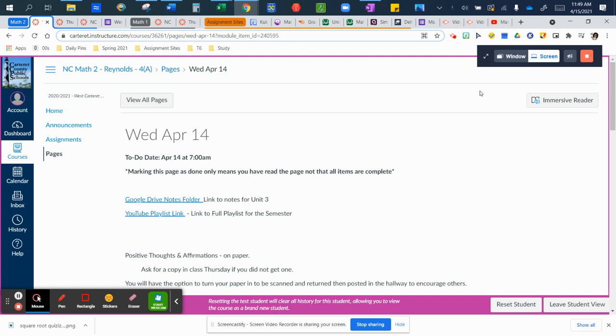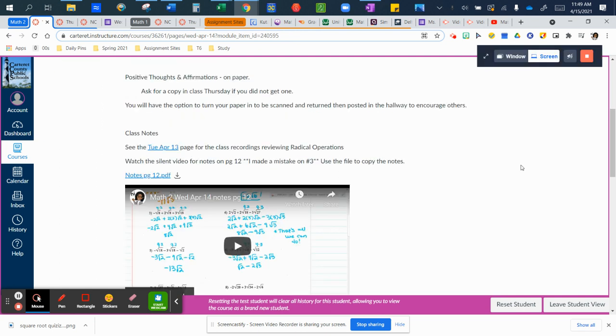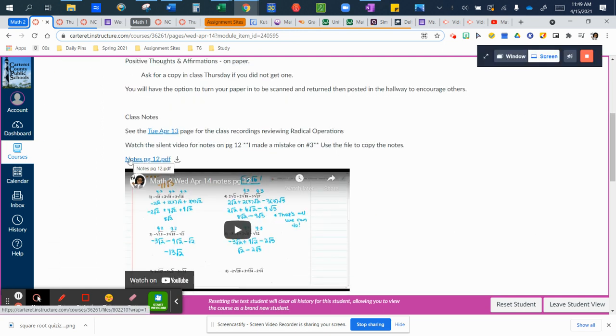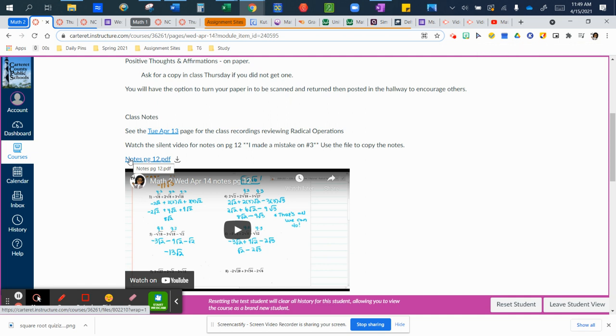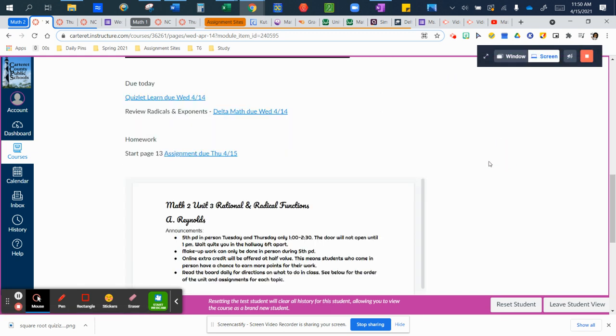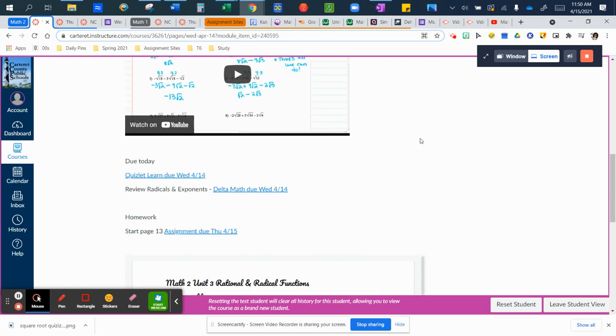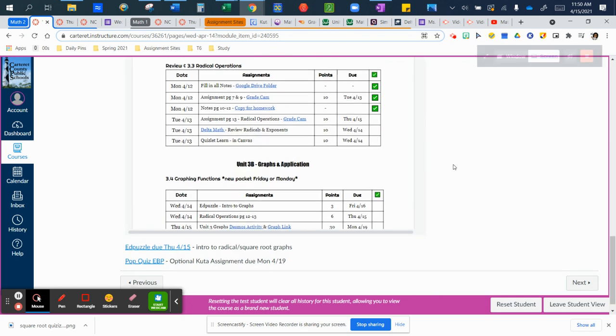So if you're looking for the notes for page 12, you need to be on the Wednesday page because this is what you were supposed to do yesterday. We have the notes for page 12. File is linked there. So if you're watching the video, stop watching the video, open the file, copy the file. I'm actually going to, it's on the Thursday page.